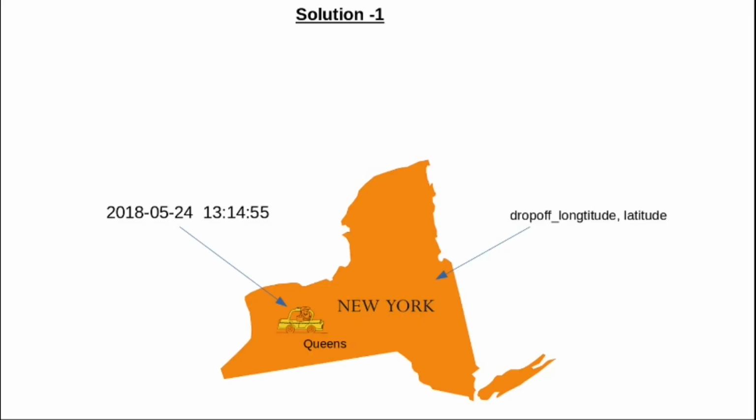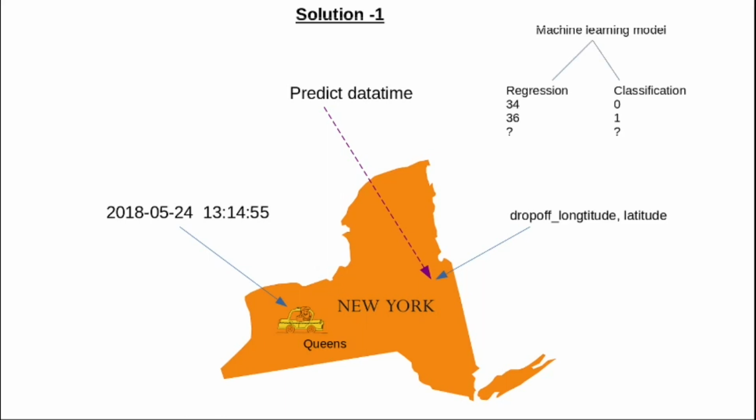Solution one: if we are able to make a machine learning model which predicts the date time, then we are able to calculate the trip duration. But any machine learning model in the market does a regression problem like predicting a continuous variable, or classification, or clustering. I don't think any machine learning algorithm predicts the date time. So I will try solution 2.